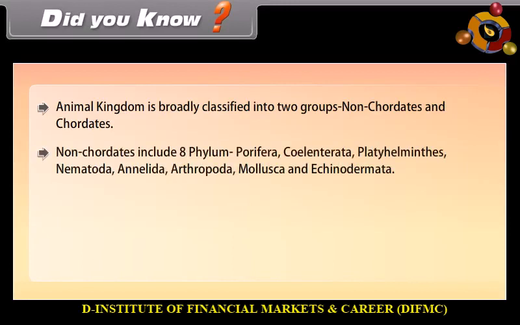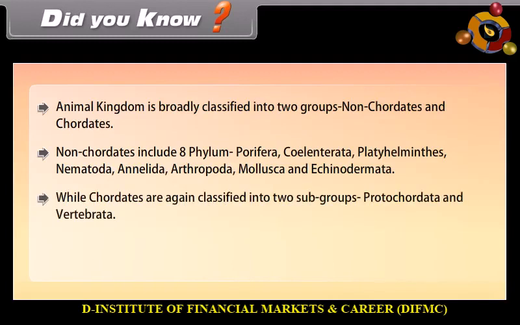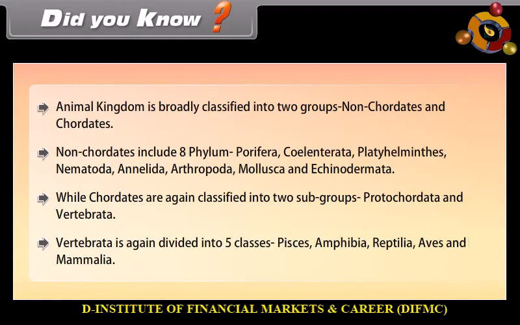Non-chordates include 8 phyla: Porifera, Coelenterata, Platyhelminthes, Nematoda, Annelida, Arthropoda, Mollusca, and Echinodermata. Chordates are again classified into two subgroups, Protochordata and Vertebrata. Vertebrata is again divided into 5 classes: Pisces, Amphibia, Reptilia, Aves, and Mammalia.